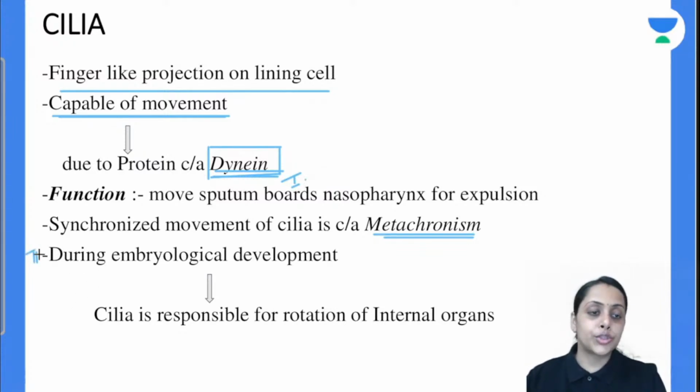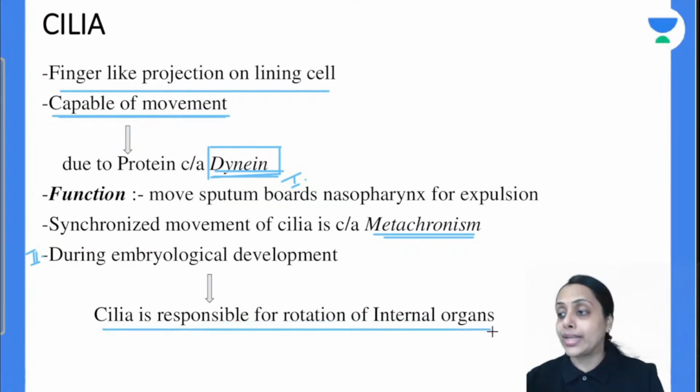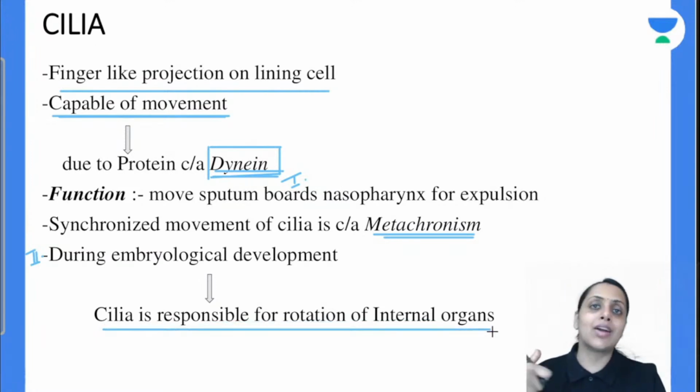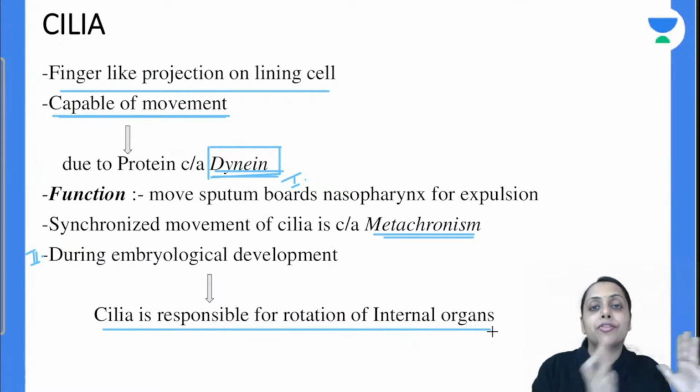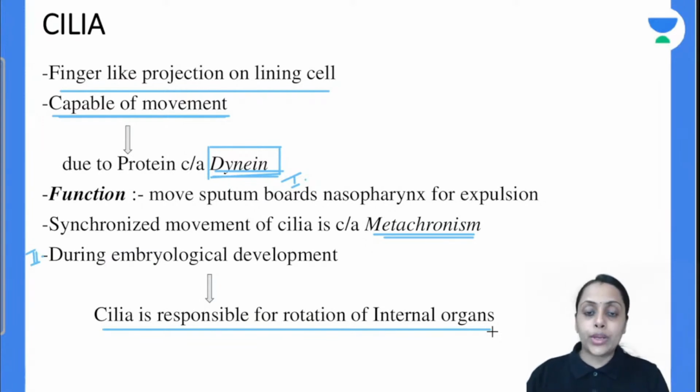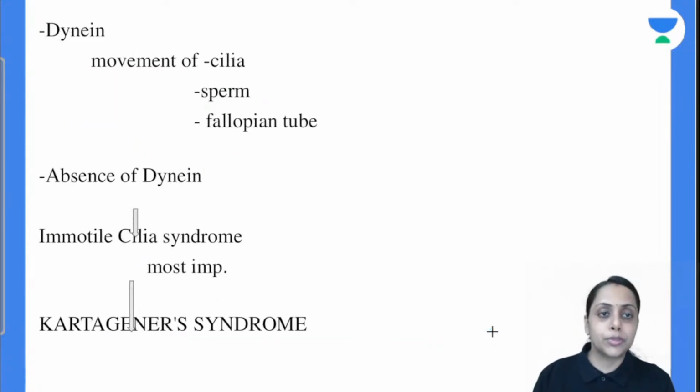Second function is during embryological development, the cilia is responsible for rotation of internal organs. Means our internal organs are initially in a different position, but after this ciliary movement, what happens? Our ciliary movement causes rotation of these internal organs, and the internal organs come into their actual position.